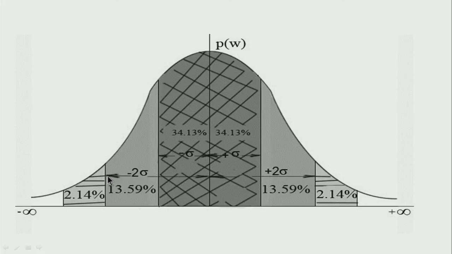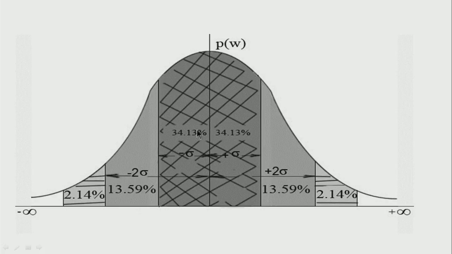If I consider minus 2 sigma to plus 2 sigma, the area under this curve is something like 95.7% of the total area. And if I consider minus 3 sigma to plus 3 sigma, the total area under this curve is something like 99.7%. Therefore, I have 1 sigma, 2 sigma, 3 sigma, and this shows what the area under this curve is.